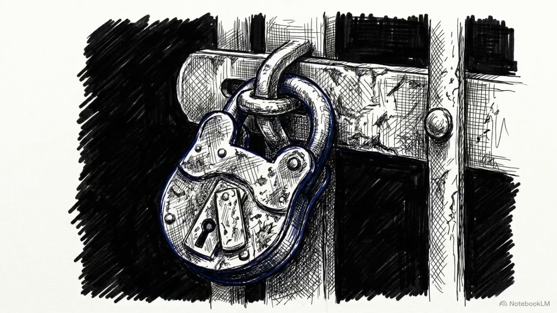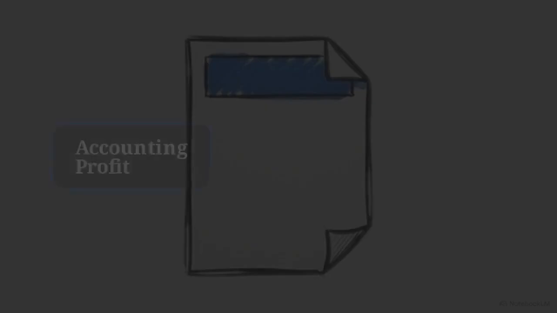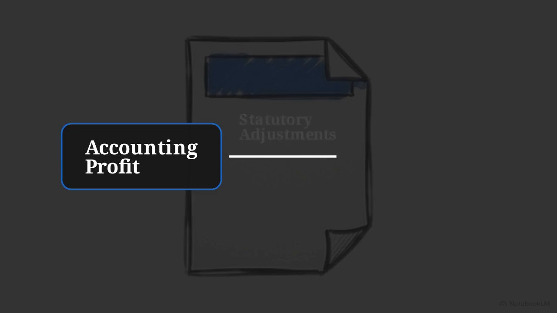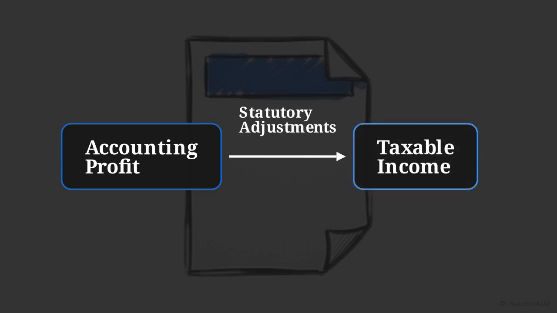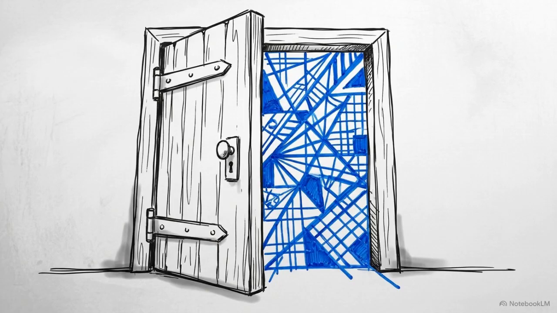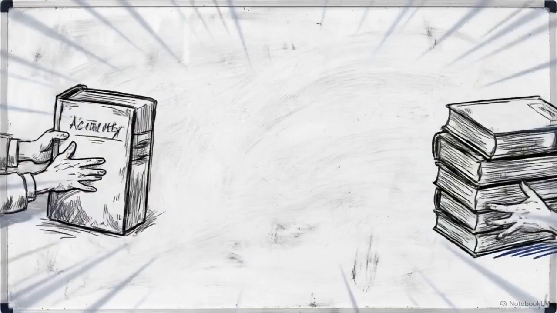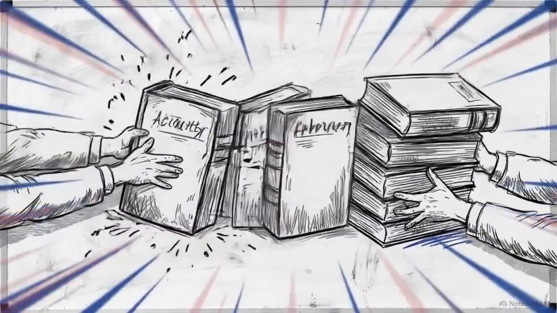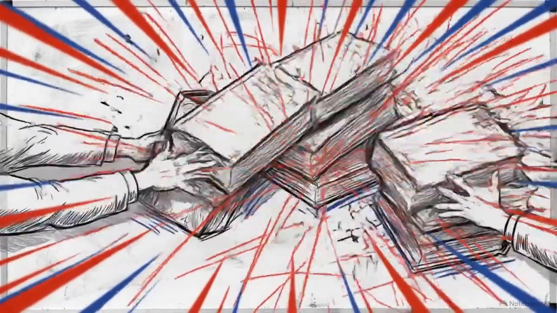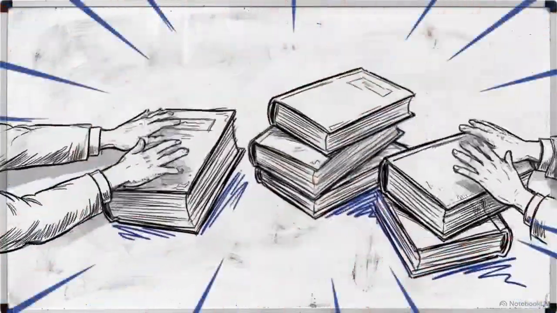Establishing scope is only the preliminary hurdle of an engagement. Once categorization is locked, the real analysis begins. The mechanics of the actual tax calculation will consume the majority of your working hours. Accurately mapping a client's jurisdictional scope is merely finding the right door. The heavy lifting lies in the complex and demanding translation of their raw accounting profit into statutory taxable income.